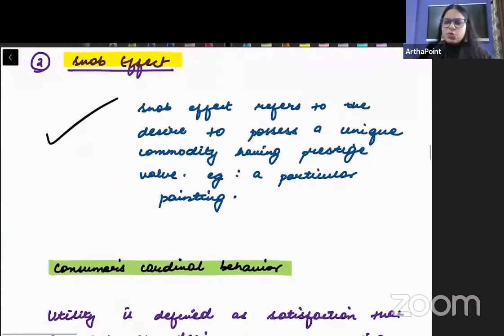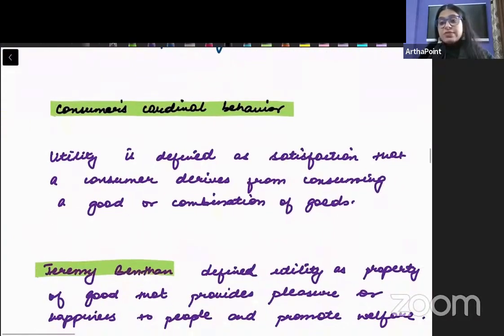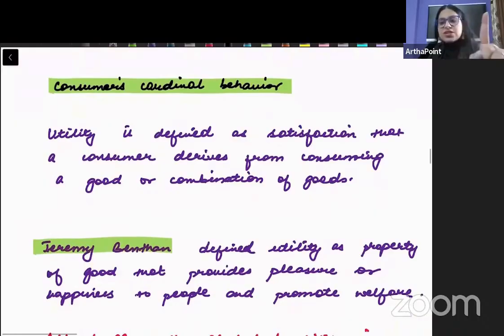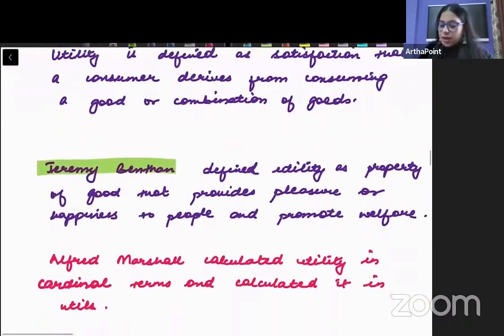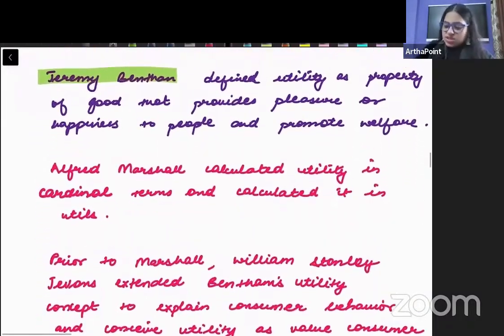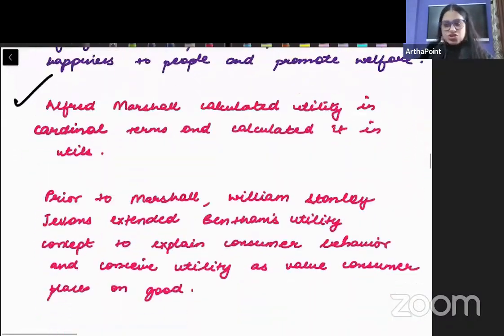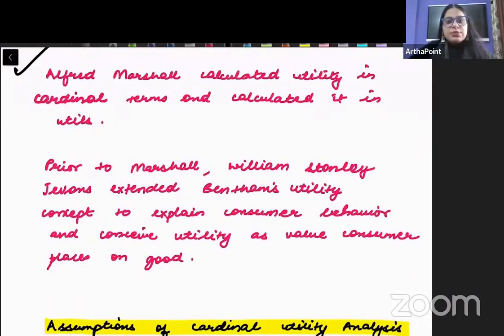ये दोनों ही effects बहुत important हैं and you should be aware of the difference. What is a network effect? वो पता होना चाहिए. What is bandwagon effect and what is snob effect? We should be very, very clear with those concepts. अब हम consumer theory पे बात करते हैं. So these are some names that you have to remember. Just read it out. I am leaving it up to you.